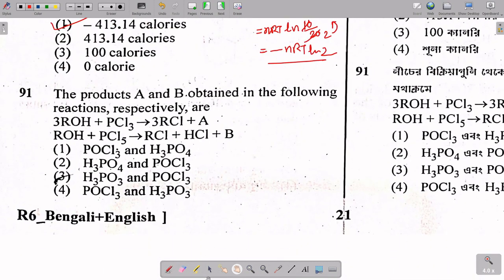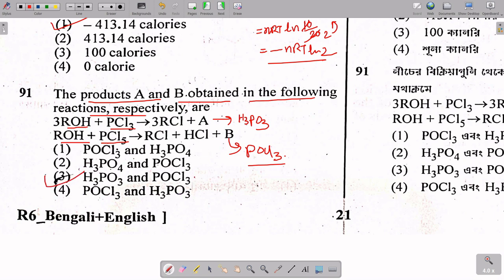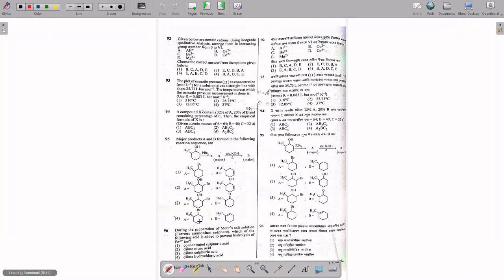Next, move to question number 91. Here it is said to find the products A and B obtained from the following reaction. In the reaction of alcohol with PCl3, H3PO3 is formed, and in the case of PCl5 with ROH alcohol, POCl3 is formed. So option 3 is the answer over here. Next, move to the next question.